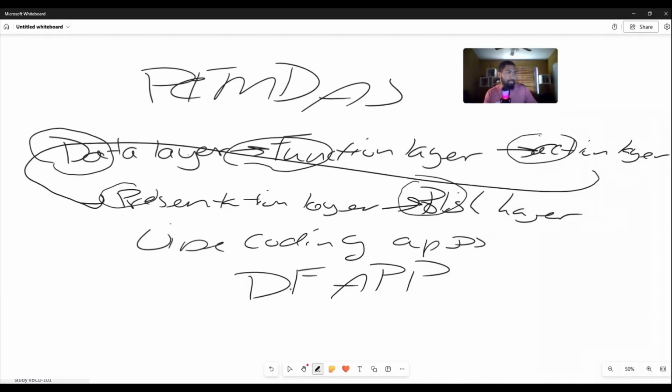Same concept. Data layer should still be first, function layer should still be second, action layer should still be third. If you want to scrap the presentation layer, you don't have to, but you can still include a polish layer. That's fine. Most of the time, I think you'll only need 1, 2, 3, 4 of these letters. Presentation layer is optional. So again, it still comes back to DFAPP.